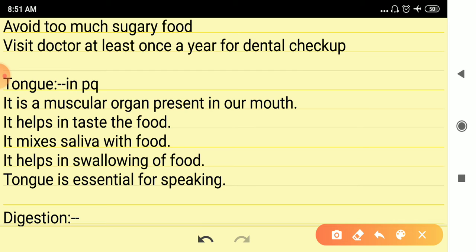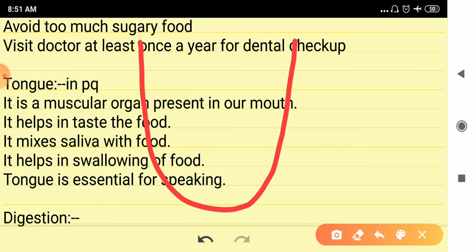The primary function of the tongue is to mix saliva with food. It moistens the food and makes it easy to swallow. It helps in swallowing of food. The tongue is essential for speaking also. If you see, this is the shape of the tongue.